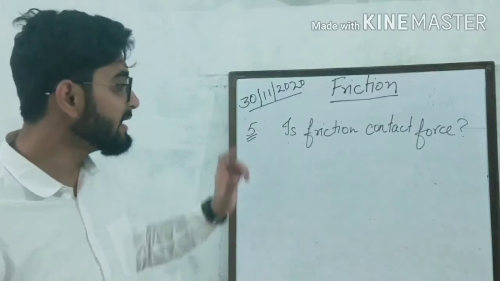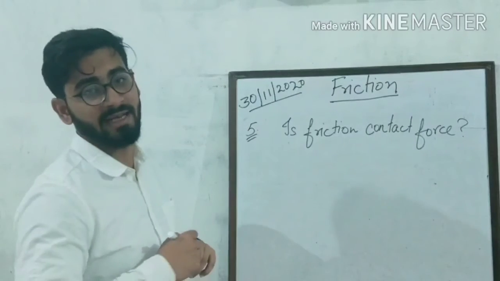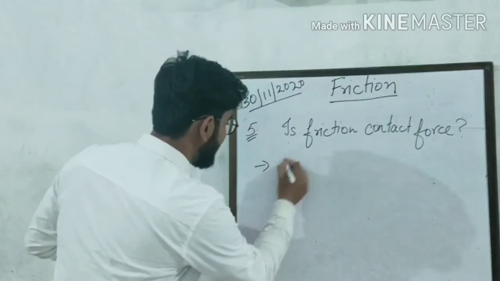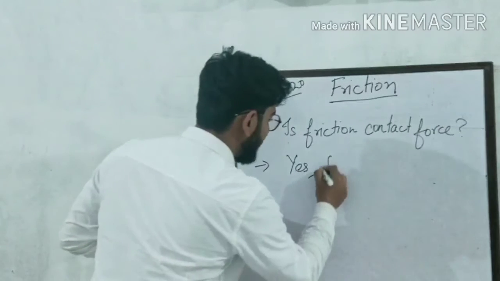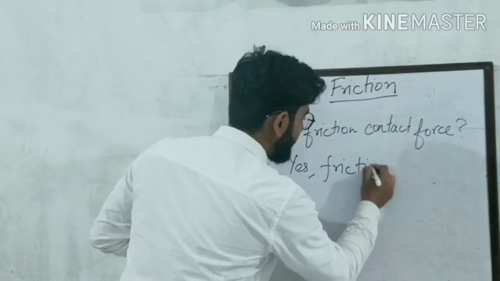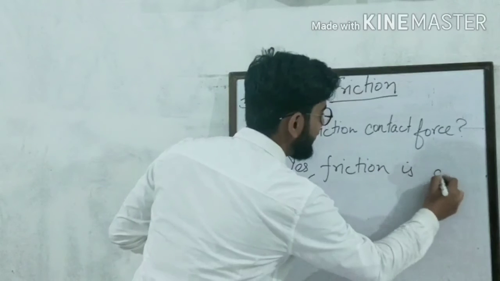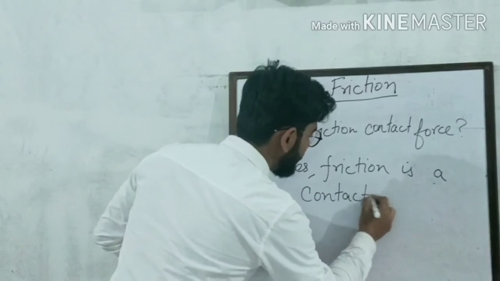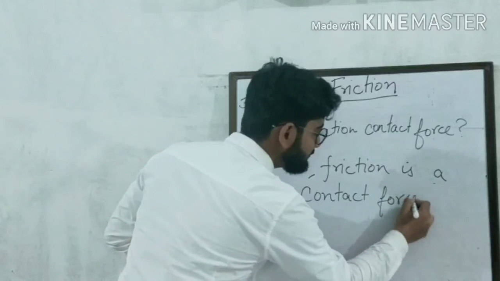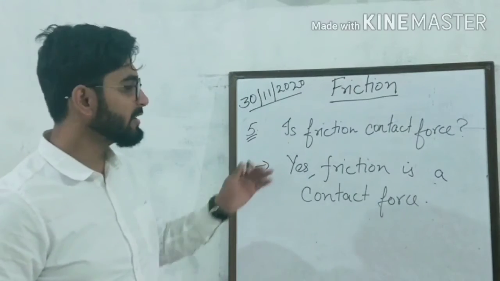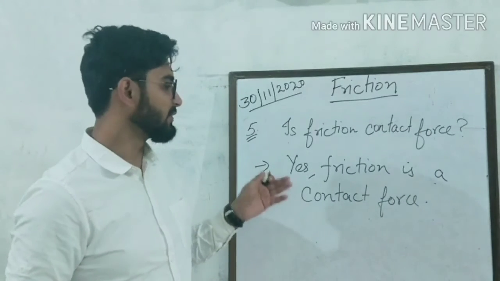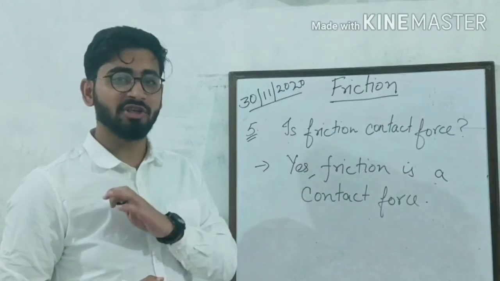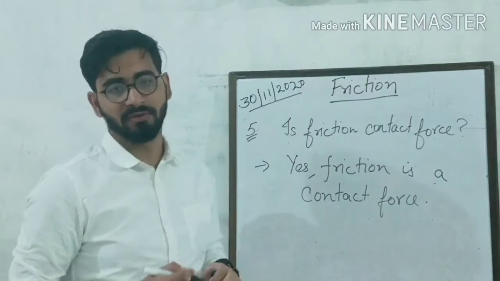Always remember that friction is a contact force. So you can write yes, friction is a contact force. Any problem? Is there anyone who did not understand? Okay, so always remember that friction is a contact force.